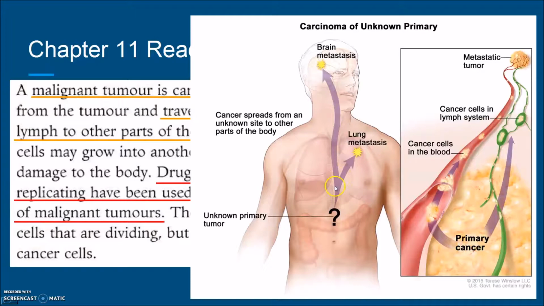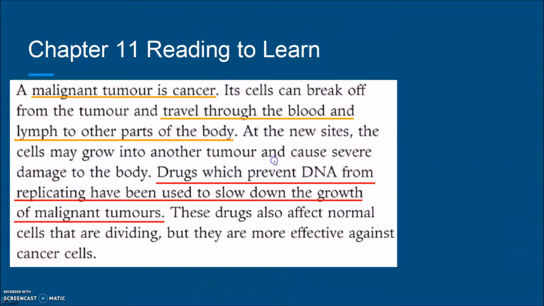So the tumor will not only affect your large intestine, but also your lungs and brain function. That's why we call it a malignant tumor.